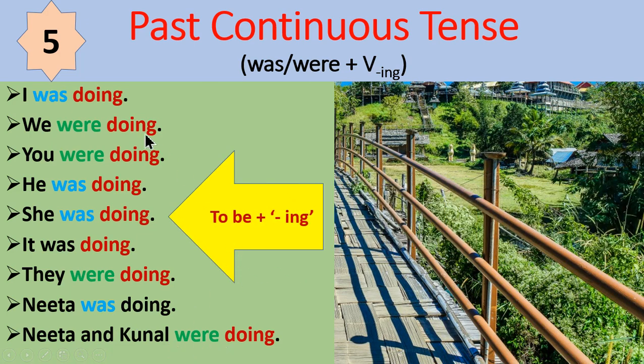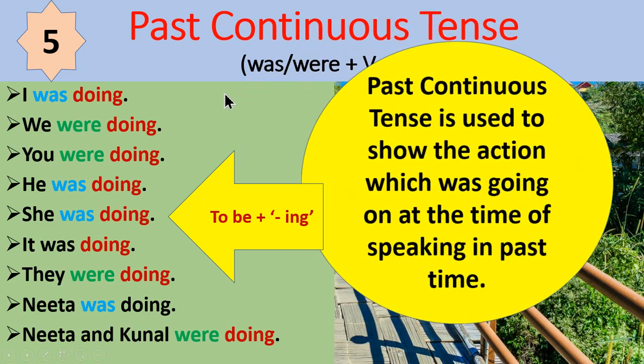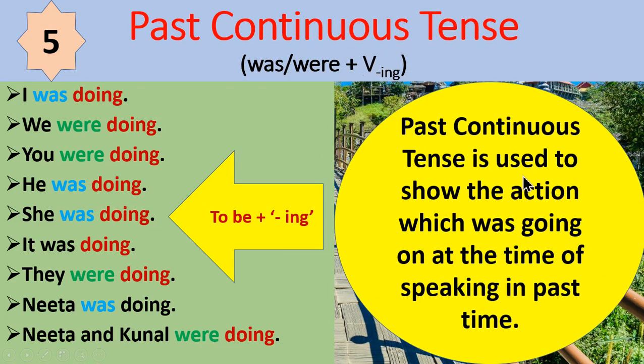So was or were are the verb forms of to be and ing is added to the root verb do in all these sentences. So past continuous tense is used to show the action which was going on at the time of speaking in past time.